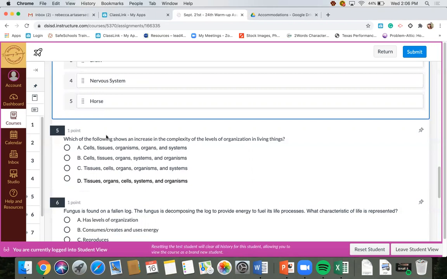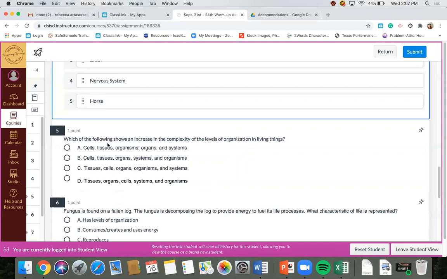If I'm thinking of my cells, they would be my least complex, because you could have one cell and that's it, and the organelles that go inside of it. Where an organism is made up of cells and tissues and organs and organ systems. So my organism is super complex.